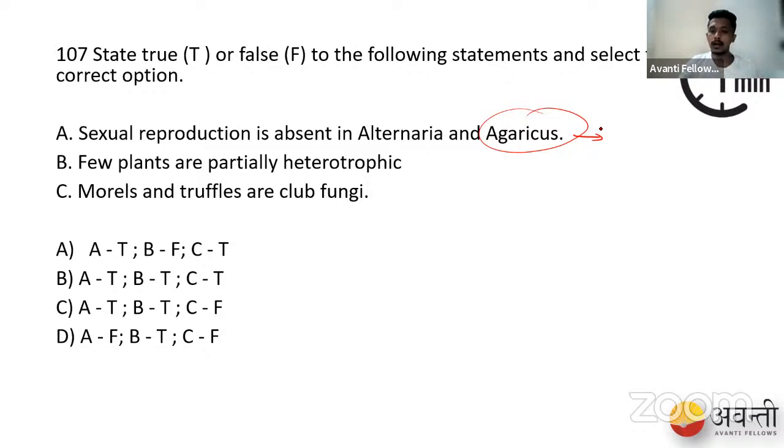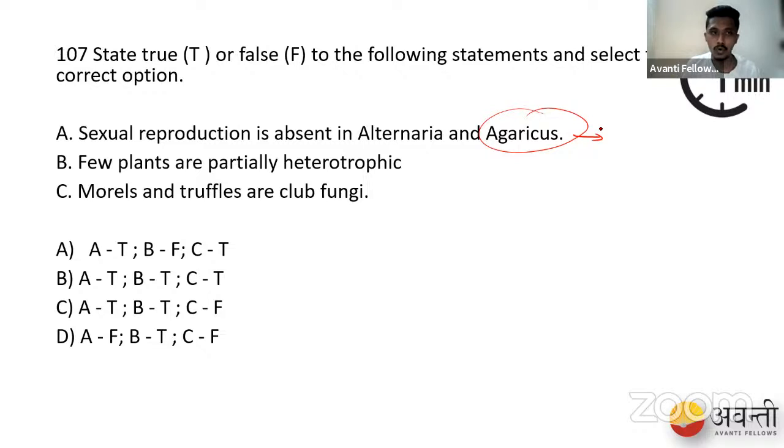So when we see organisms like the Venus flytrap, the sundew plant, and the pitcher plant, they actually depend on insects. They eat insects and depend on them for food, especially the nitrogen compounds derived from these insects. So they're basically partially heterotrophic. Even though they can synthesize their own food, they still depend on insects for supplementation. So option B is true.